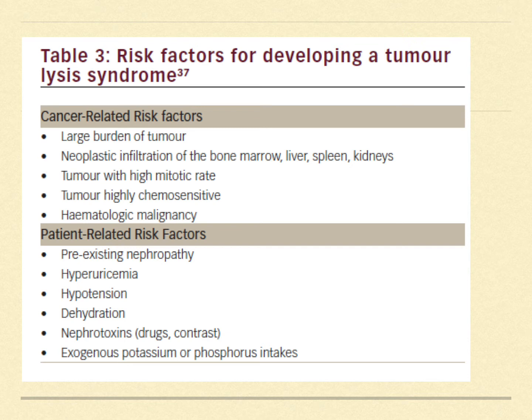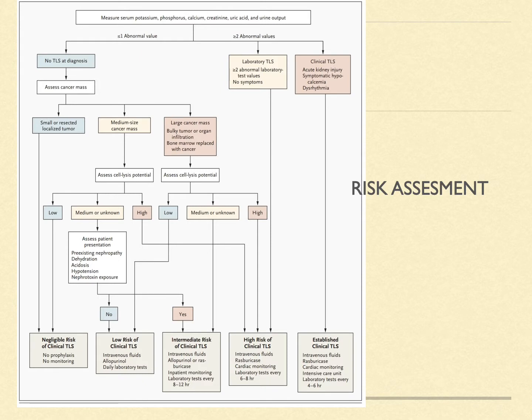Then apart from which, the nephrotoxins also like vancomycin, aminoglycosides, contrast agents for diagnostic imaging and other potential nephrotoxins increase the risk of acute kidney injury, and these will also lead to lysis of the cancer cells. So these risk factors have to be remembered because our prevention and our management strategy actually is devised on the risk for tumor lysis syndrome.